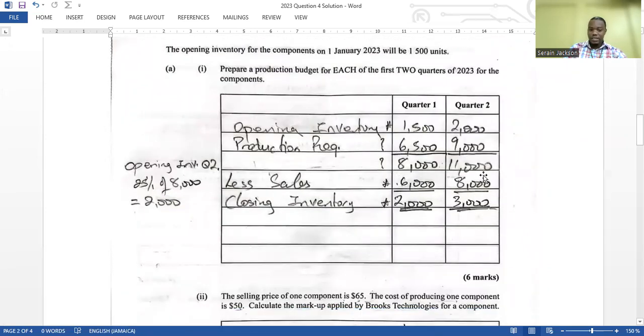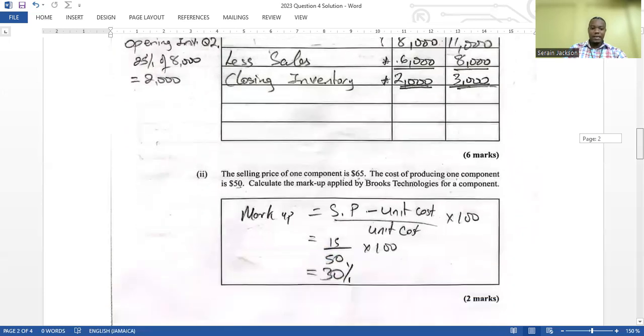And then now we know the sales already for the second quarter. So we reverse engineer again. You add the 8 to the 3, you get 11, subtract the 2 from the 11, you get the 9, and that's it. That's 6 marks. Now, as I said, if you don't get it, don't beat yourself up. It's only 6 marks. They are just introducing it to us. I'm sure more teachers will be teaching it in the coming school year, so more persons are going to be prepared for questions like this, cash flow and all these things. All right, so that's basically it for that one.